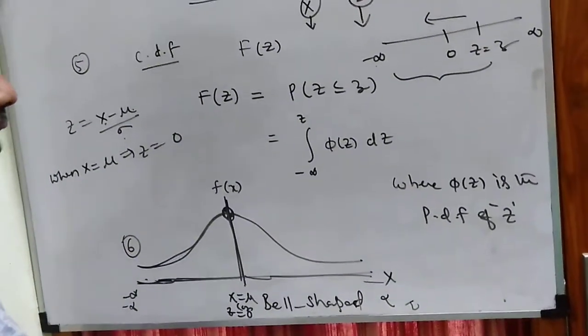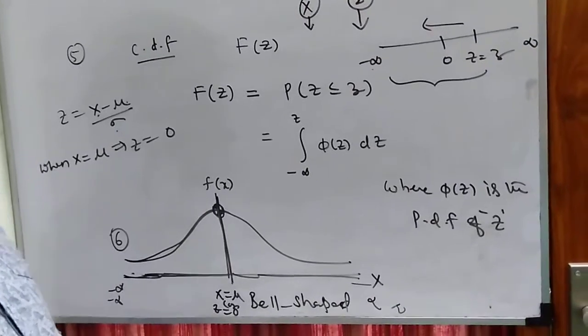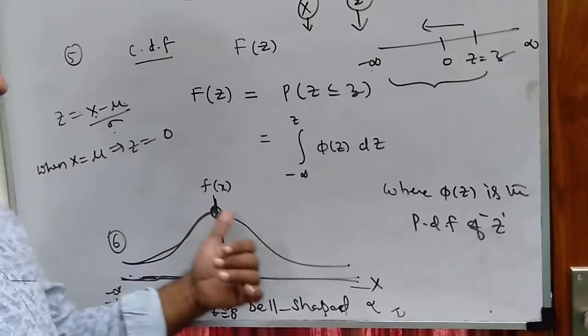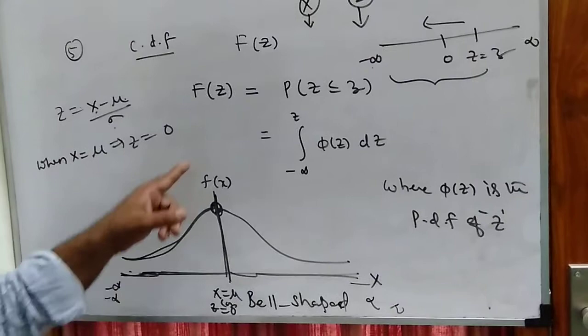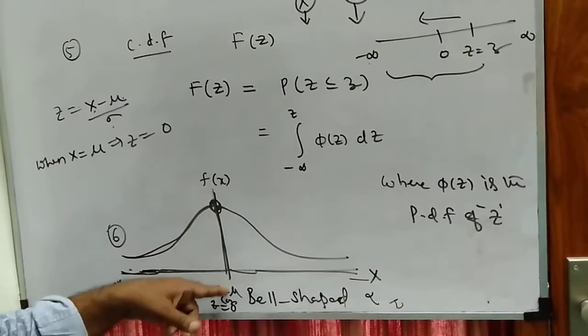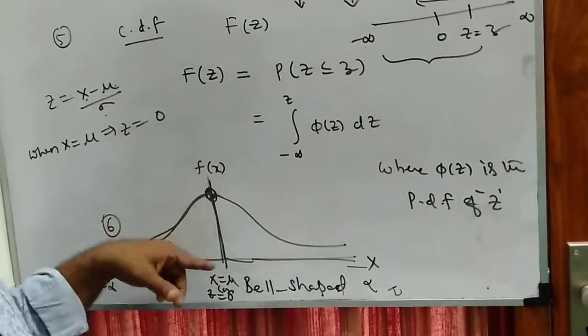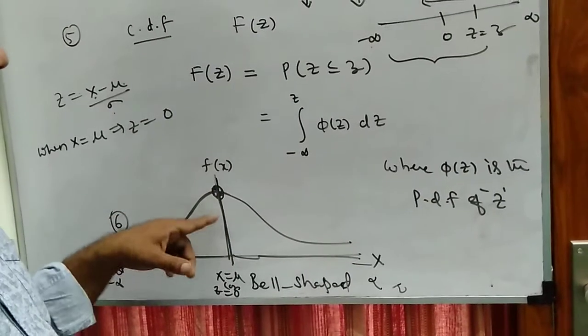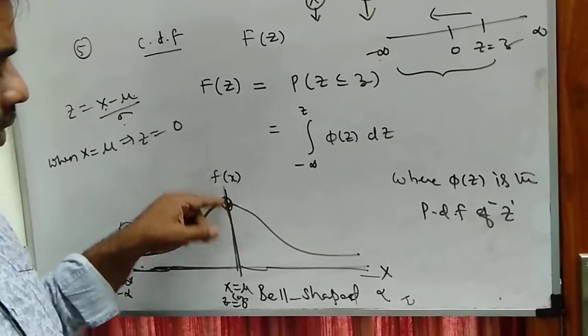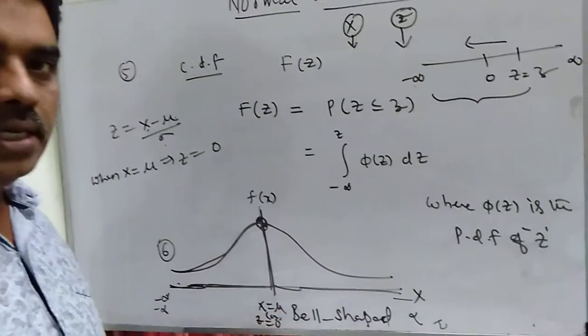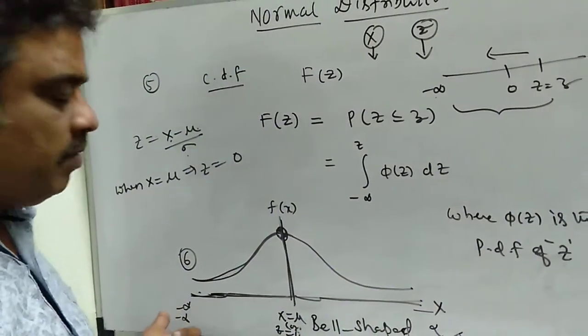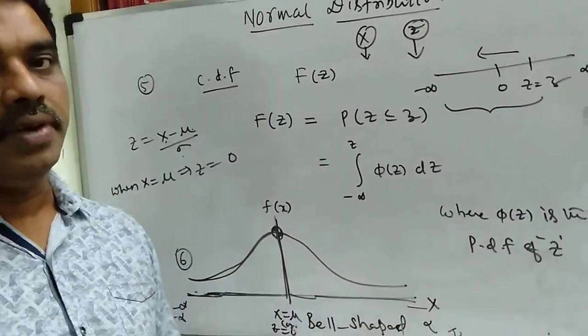So the graph of the normal distribution is in the form of a bell shape. It is a bell-shaped curve, and the mean is on the line x is equal to mu, the center line, which is nothing but the y-axis, and the peak point of the curve lies on the line x is equal to mu or z is equal to 0. So x ranges from minus infinity to plus infinity.